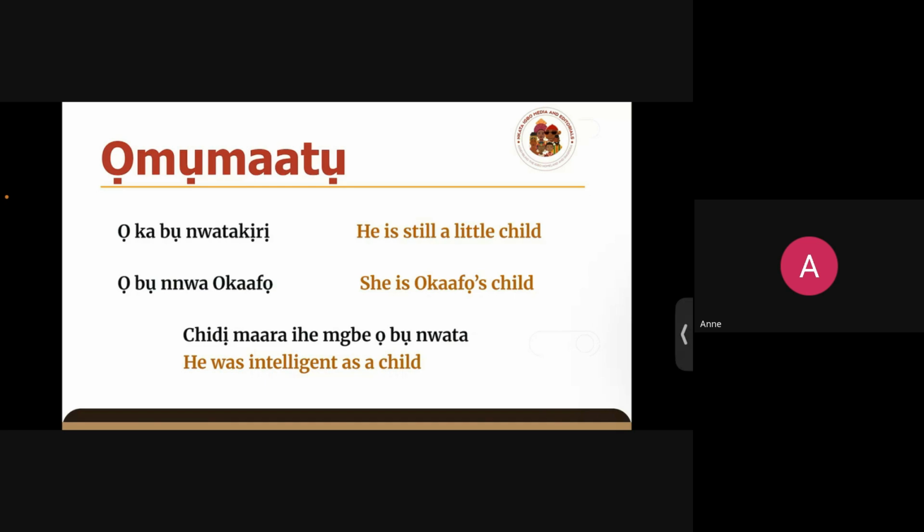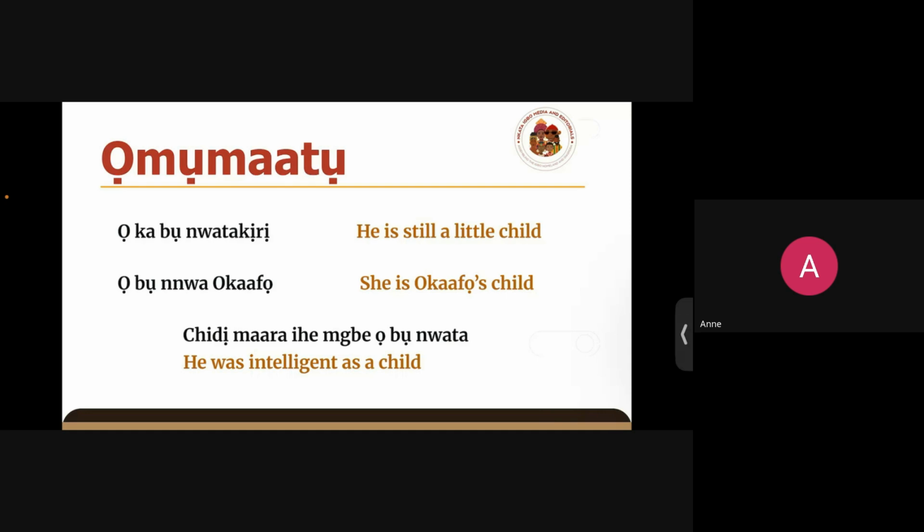Then the last example we have Chidi mara ihe mgbe ọ bụ nwata. So Chidi was intelligent as a child. So mara ihe means know something. Okay, that's basically what it means. Not really intelligent, but depending on the context it's used, imaihe can mean that someone is intelligent. Someone says imarihe, it means you're intelligent, you are smart, you know what to do at the time to do it.